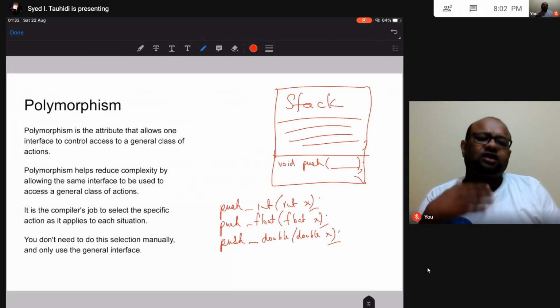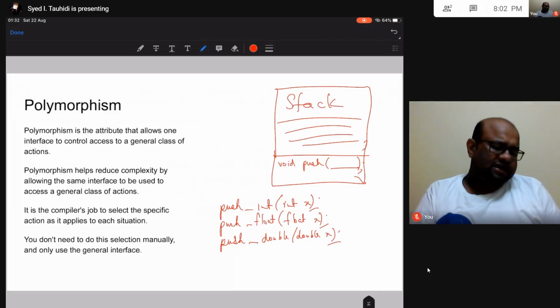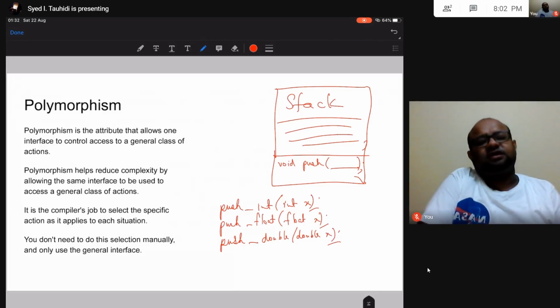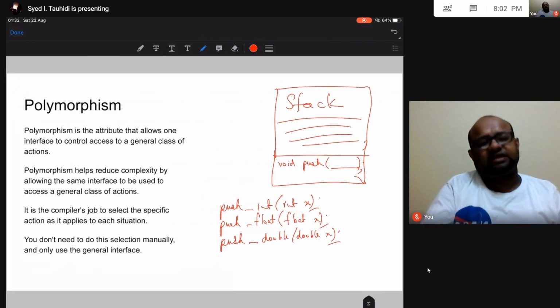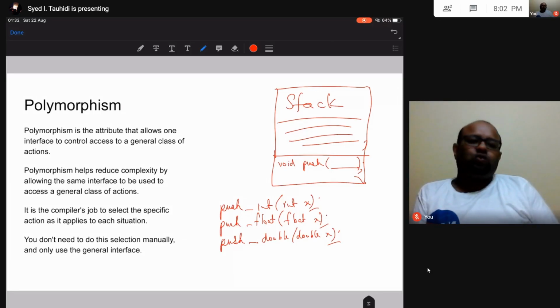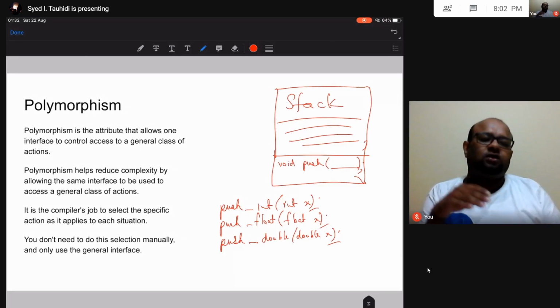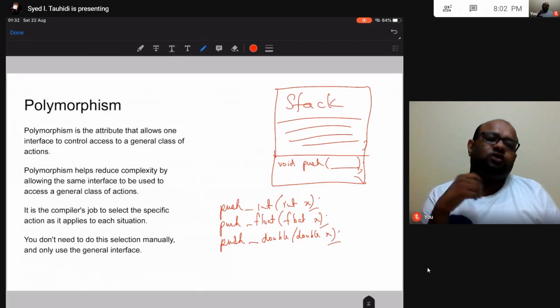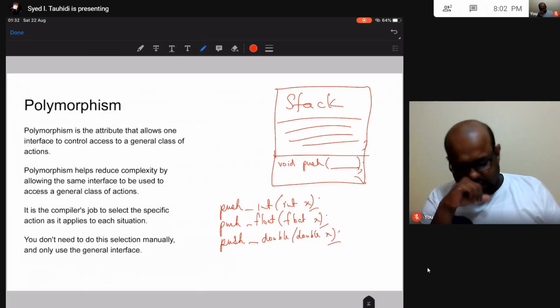I would argue not. Instead, the user of this class, the programmer that is going to use this stack class, now has to worry about which function to call. And if the number that he wants to push is dynamic, at one point of time he may push an integer, at some other point of time he is pushing a float.